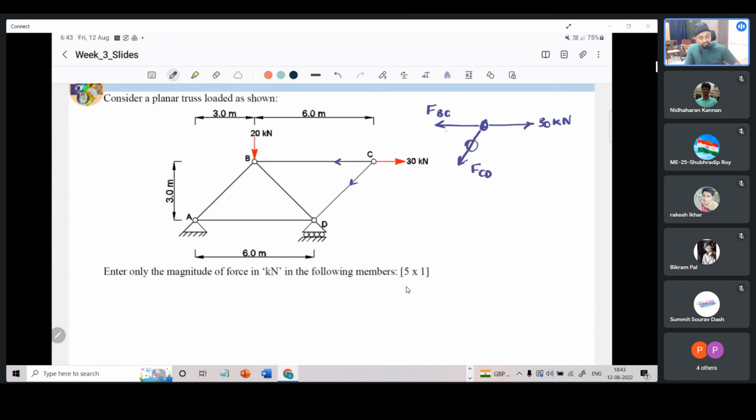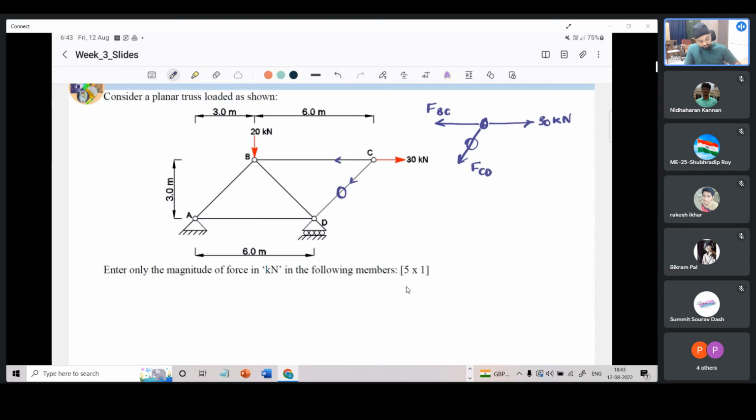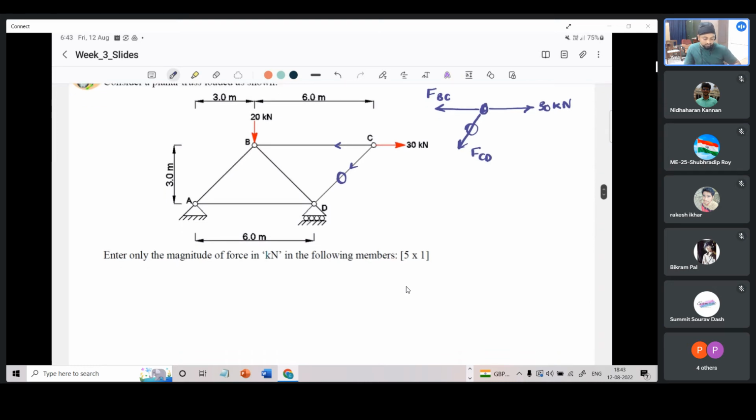So we can see that FBC and 30 are parallel. So FCD has to be 0. So this is 0. We have solved it even before attempting to calculate the reactions. Okay. Now, can we see any other joint where this case holds? Not as of now.